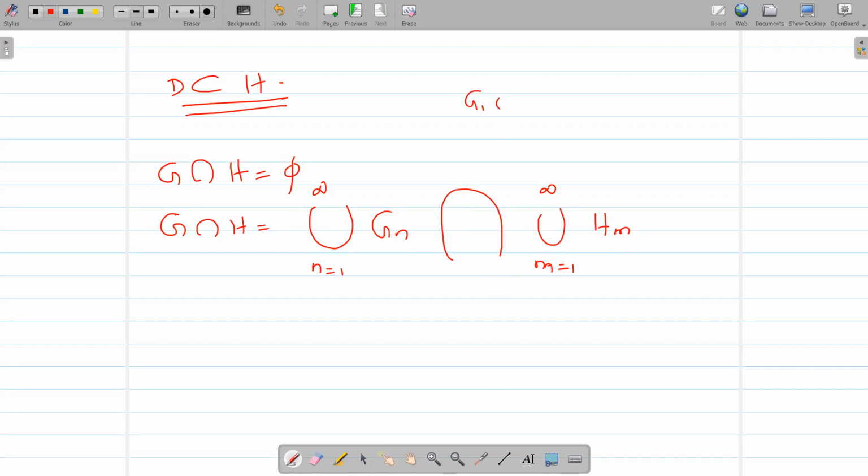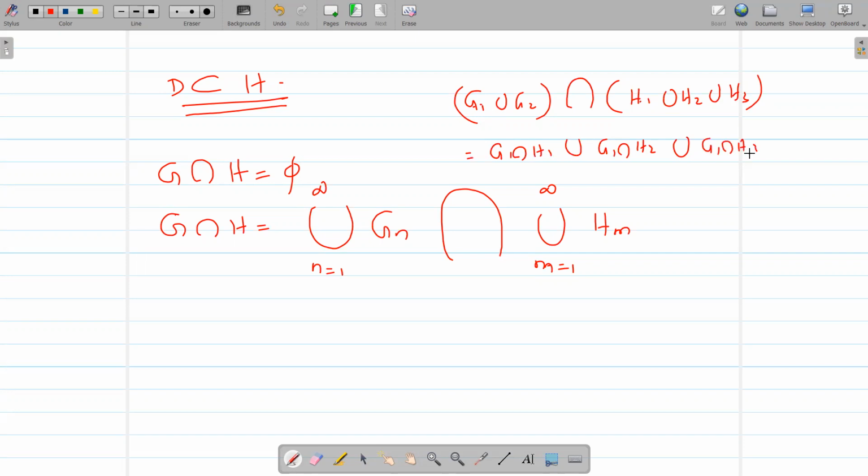Say for example, G1 union G2 intersection H1 union H2 union H3. Now this is G1 intersection H1 union G1 intersection H2 union G1 intersection H3 union G2 intersection H1 and so on.